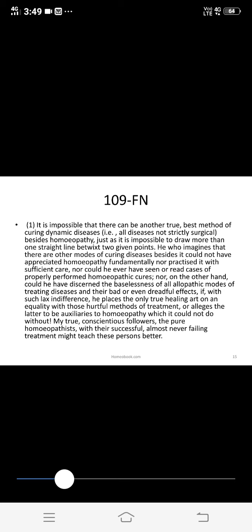So they gave that there is no other method that can cure the dynamic diseases. They gave the exception, that all the diseases are not strictly surgical.